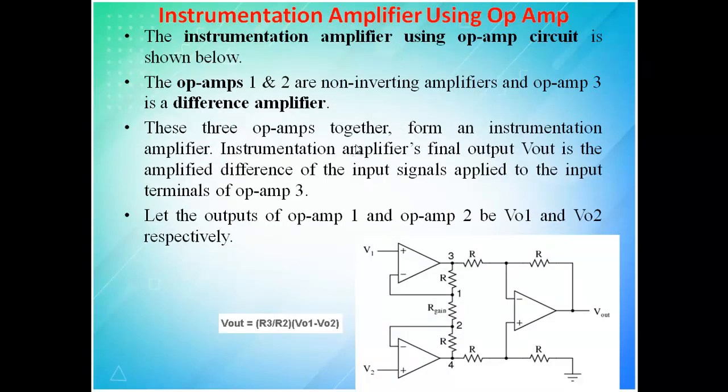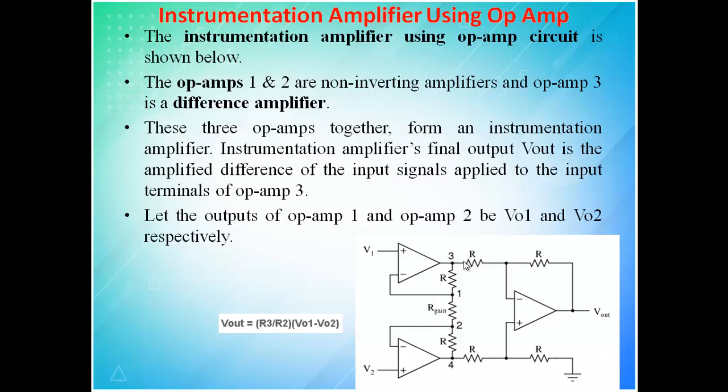Now this is the diagram of an instrumentation amplifier. I use three sets of transistor configuration. Inside, the transistor is operating in common emitter configuration, and that does your amplification.